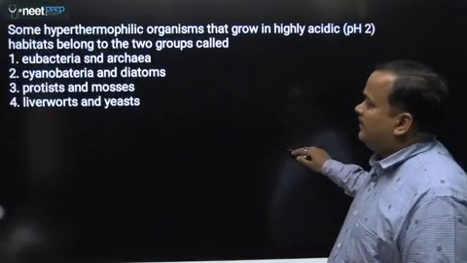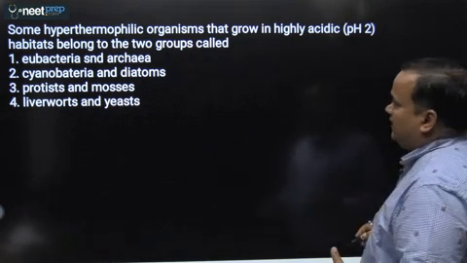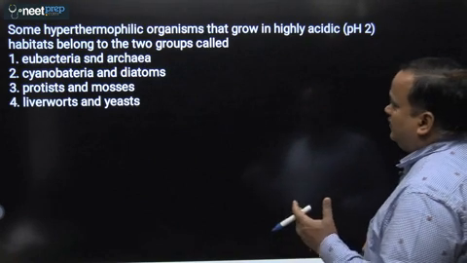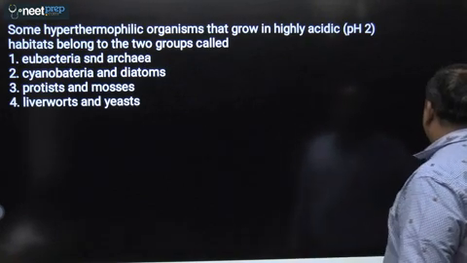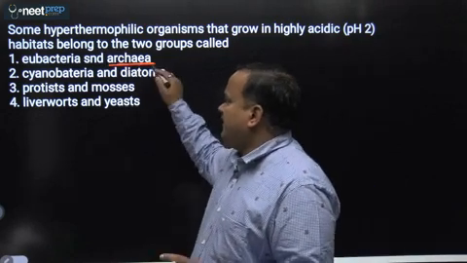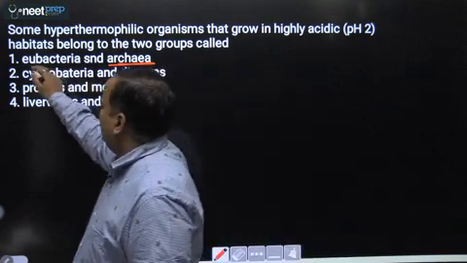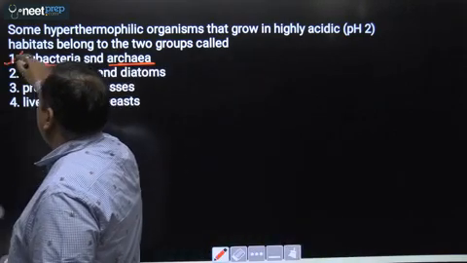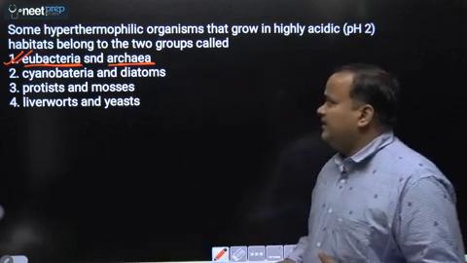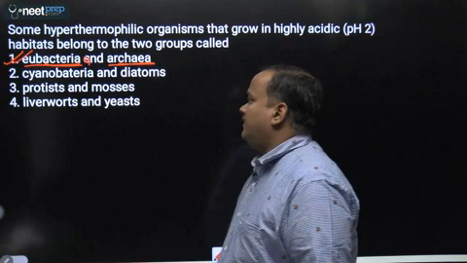Next question. Some hyperthermophilic organisms that grow in highly acidic pH habitat belong to the two groups called. So basically it is archaebacteria, but you have to choose two options. So even in some eubacteria, true bacteria, you will find organisms which can grow in these conditions. So the answer will be first, that is eubacteria and archaea. Answer will be first.